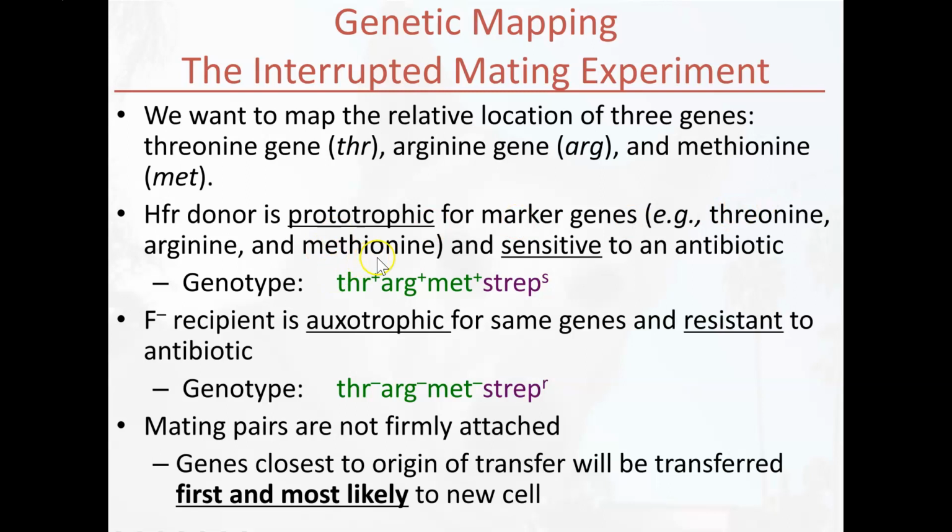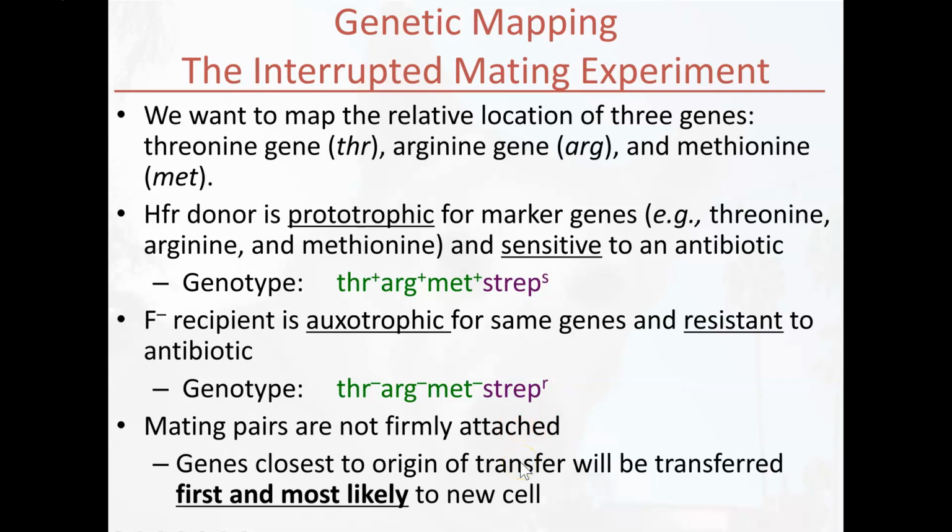However, it's sensitive to the antibiotic. In this case, we're using the antibiotic streptomycin. So if we were to write down the genotype for our HFR donor, we would say it's threonine positive, arginine positive, methionine positive, and streptomycin sensitive. Now, on the other hand, we have our F- recipient bacteria, and this bacteria is going to be auxotrophic for those same genes. It can't make any of these three amino acids. However, it's resistant to streptomycin, so it is able to grow on media that contains streptomycin.